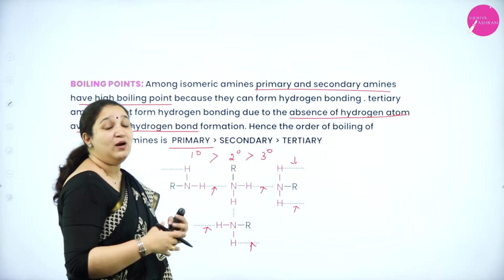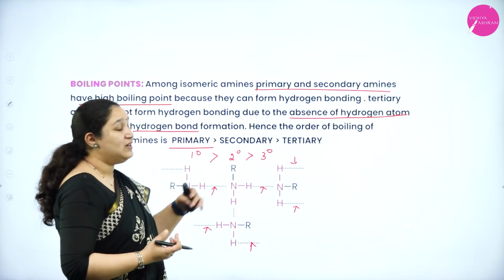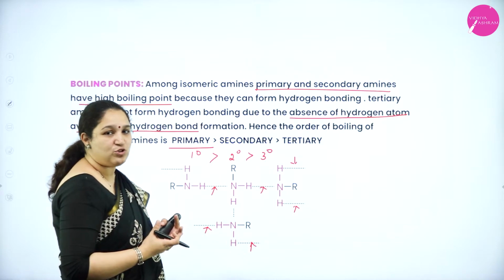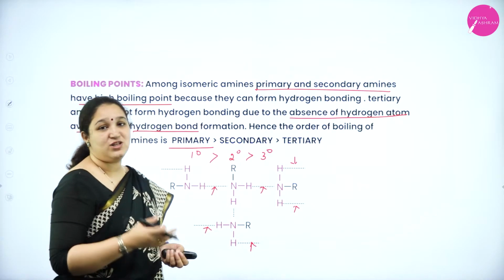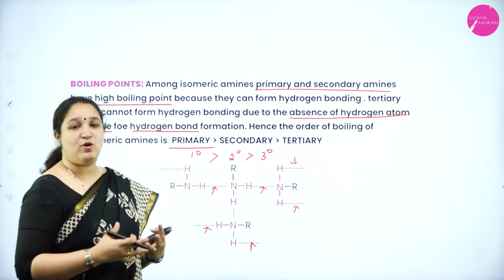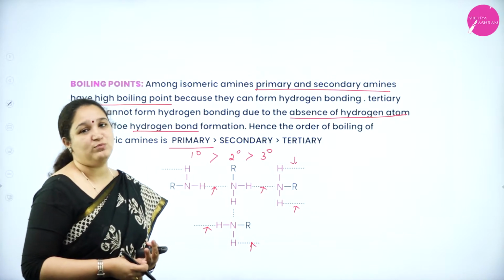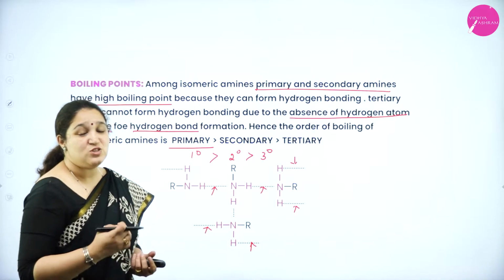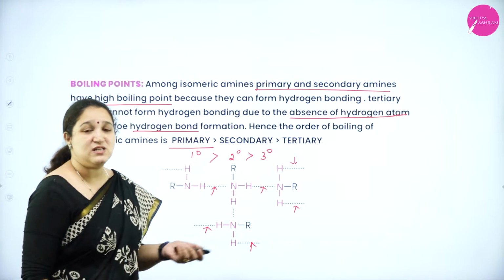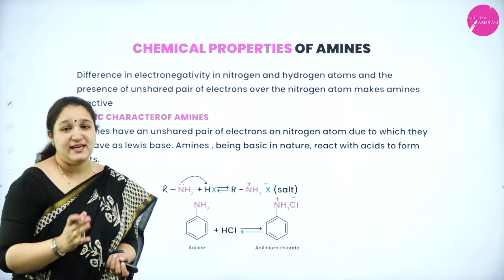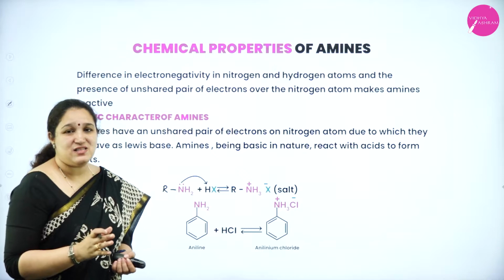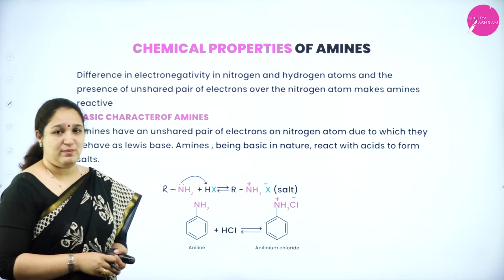And why has primary got the highest boiling point? Because they can form more number of hydrogen bonds. Secondary, less number of hydrogen bondings are there, but tertiary has no capacity to form hydrogen bonding, thus the boiling point is less. Okay, so that's about the physical properties of amines. Next we are going into the details about the chemical properties of amines.